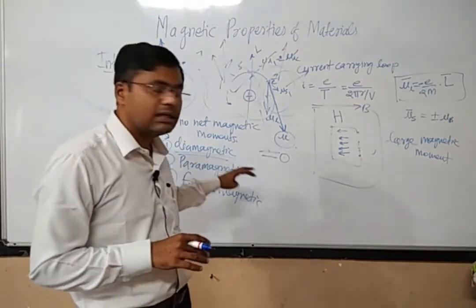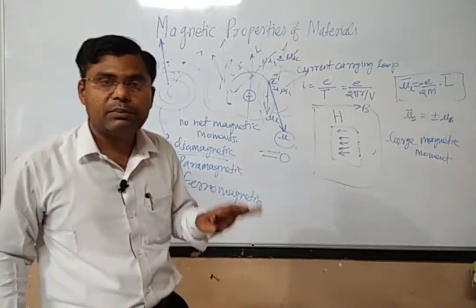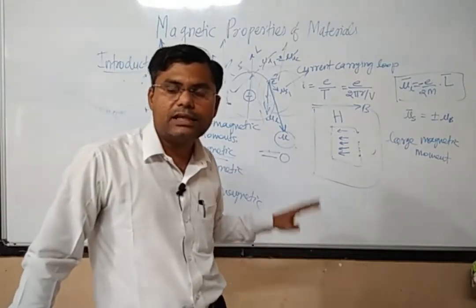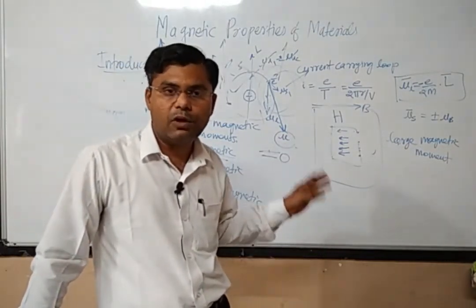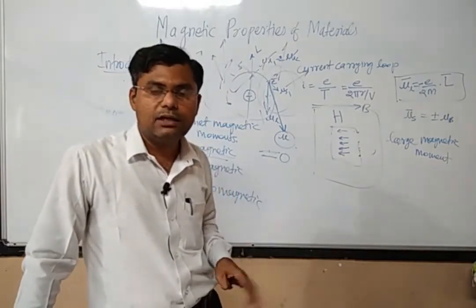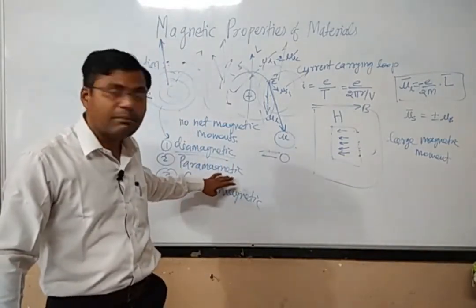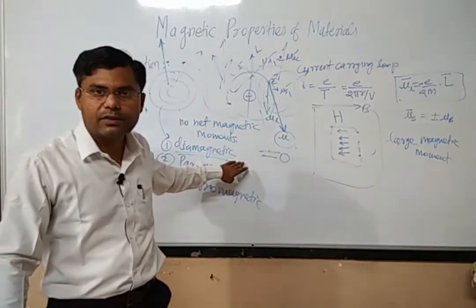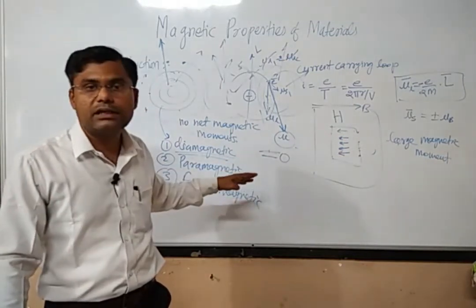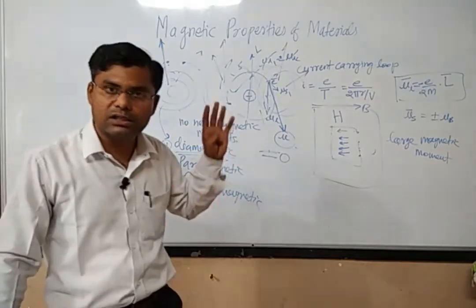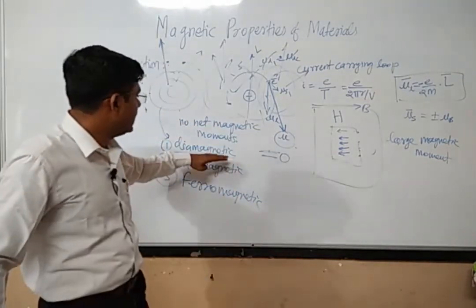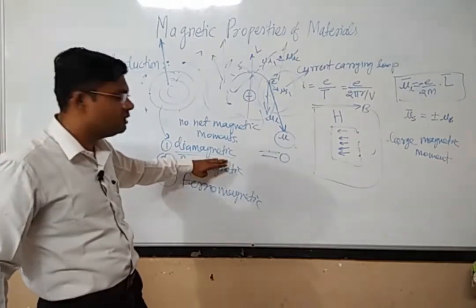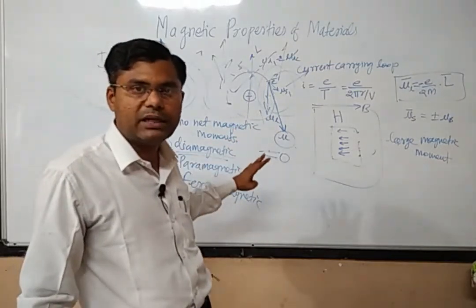So diamagnetic materials are very, very different, and remember that all the materials surrounding us are diamagnetic. Diamagnetism is an intrinsic property of all materials. At the same time, a material may also be paramagnetic, meaning all paramagnetic materials can act as diamagnetic, but they have paramagnetic nature because of something else. So diamagnetism is an intrinsic property, exhibited by all materials.